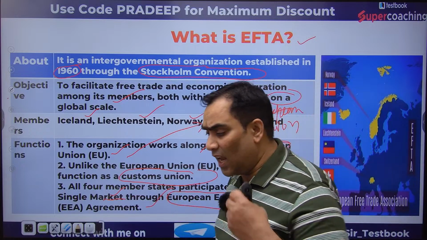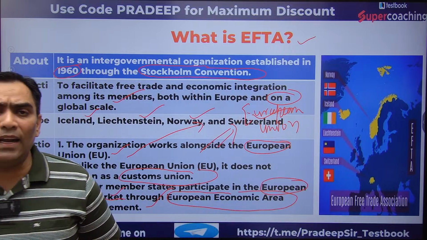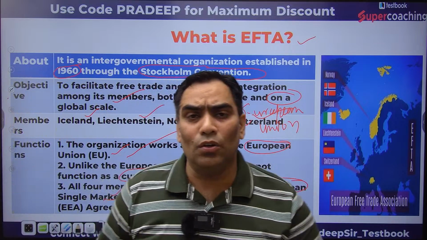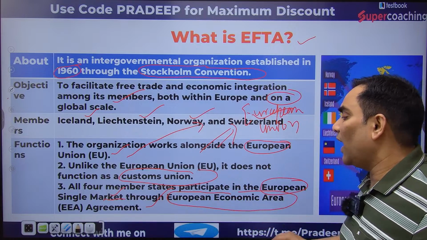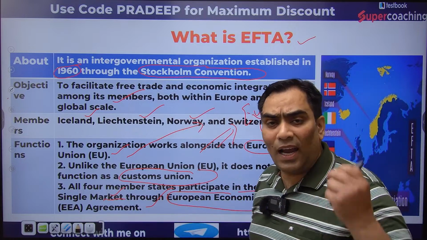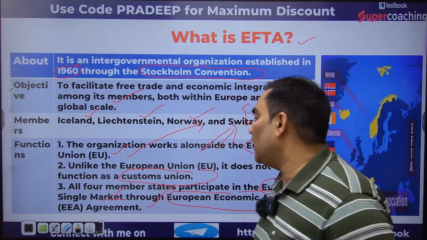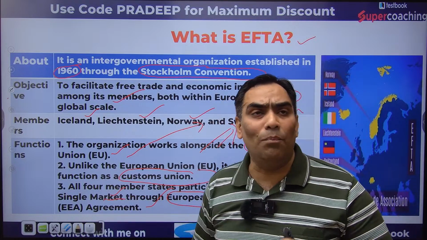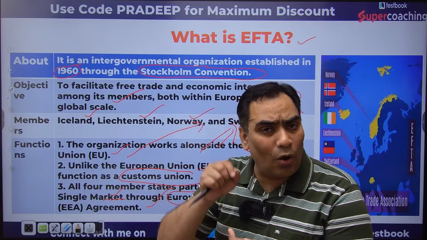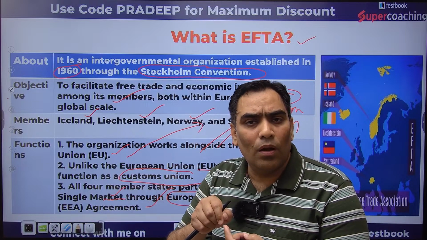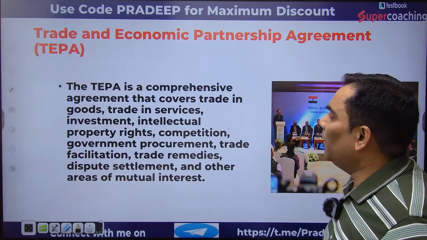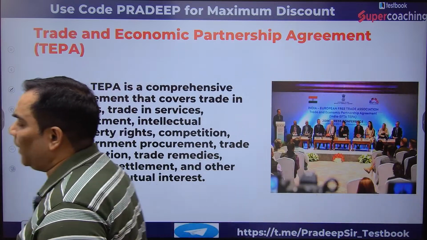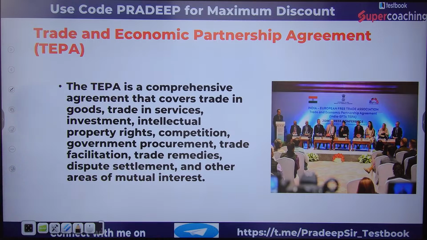These nations have signed an agreement with the European Union, known as the European Economic Area Agreement, and through that agreement they participate in the European single market, although they are not part of the European Union.